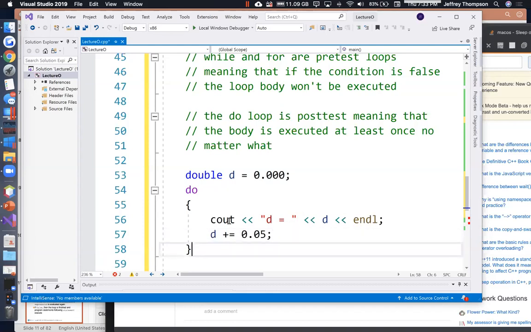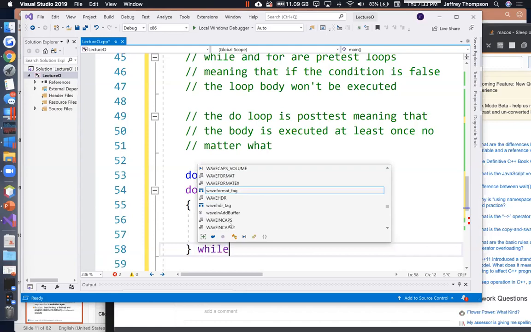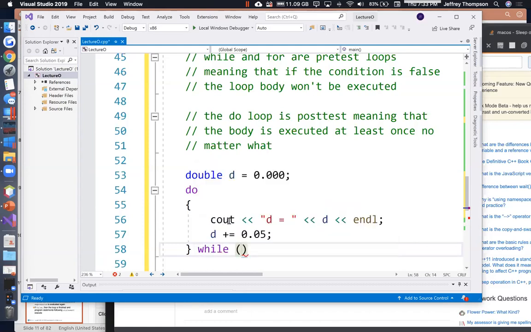And we're going to keep doing this after our closing curly brace, while d is less than or equal to 0.5. So it's going to print out 0, and then 0.05, 0.10, 0.15, 0.20, and so on until it exits from here.